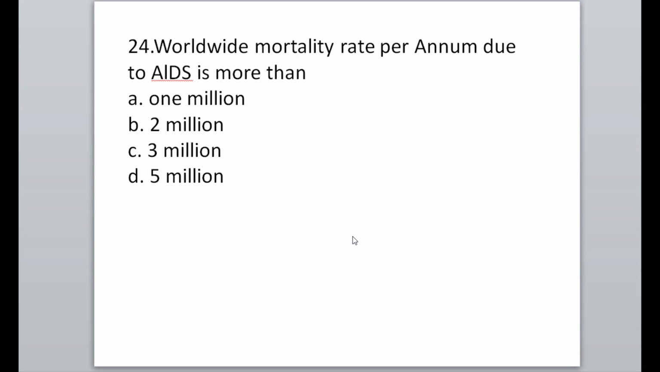Next MCQ number 24. Worldwide mortality rate per annum due to AIDS is more than... So which option is correct? This is a knowledge-based MCQ. The mortality rate per annum due to AIDS is more than 3 million, so option C is correct.